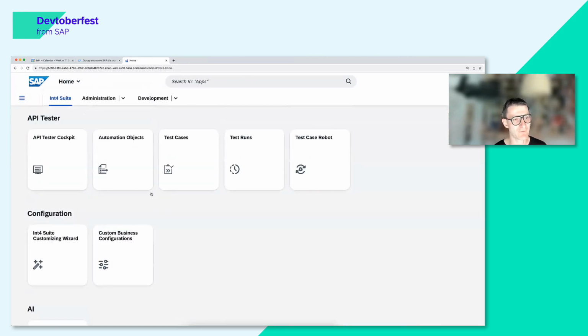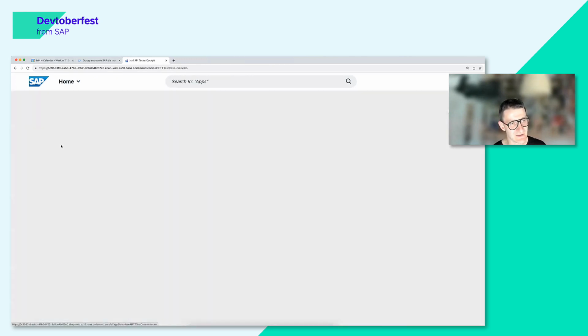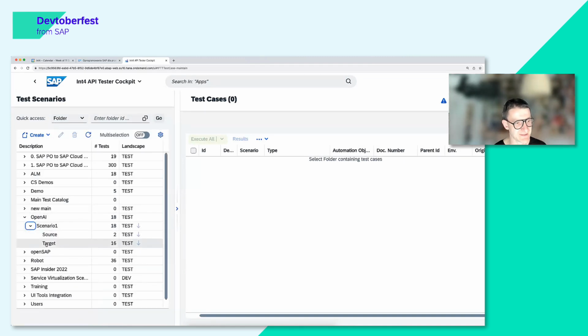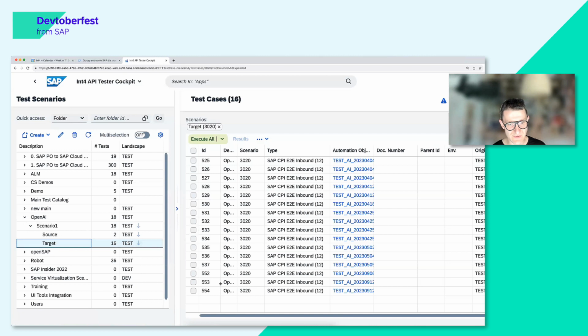So now I can go and check the main functionality of Shield, which is the tester cockpit. I need to find my test scenario, which was 554. So this is the scenario. And right now I can validate whether ChatGPT created a correct mapping. So I can execute this test.